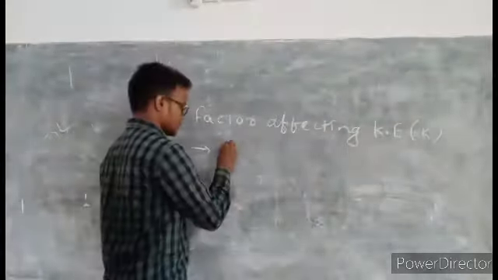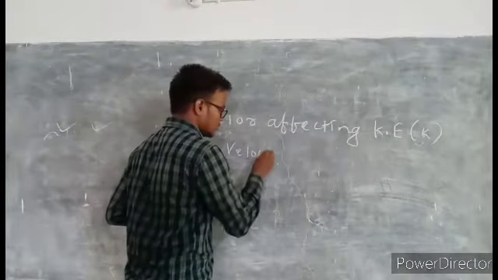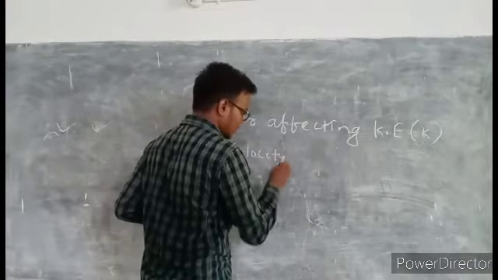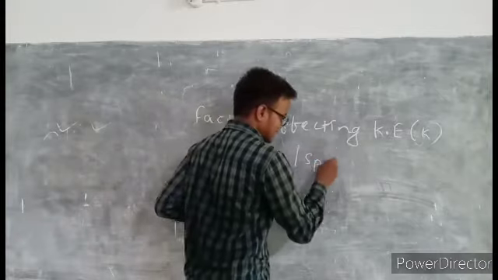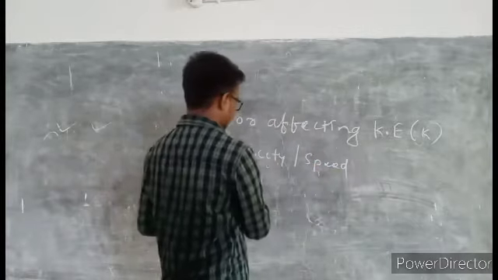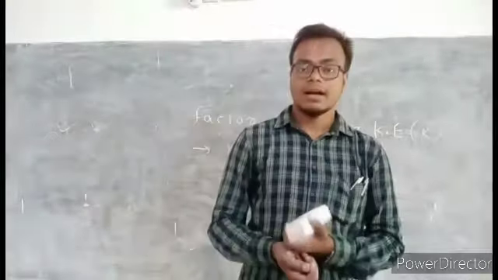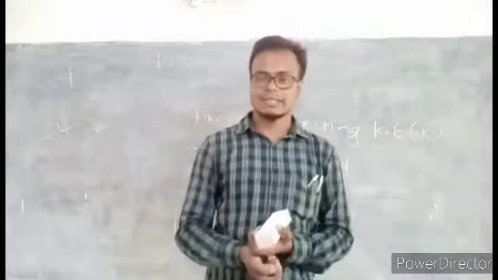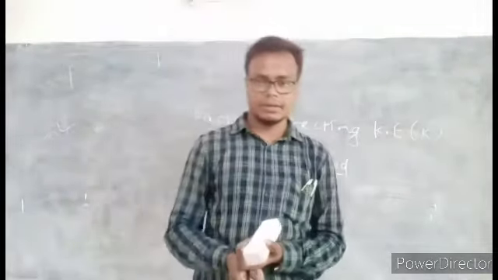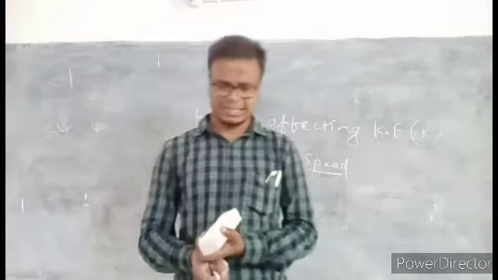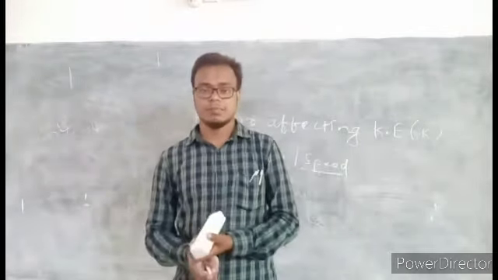It is velocity or speed. Velocity or speed affects the kinetic energy. What is velocity? You have studied in your second chapter, I think, in motion.